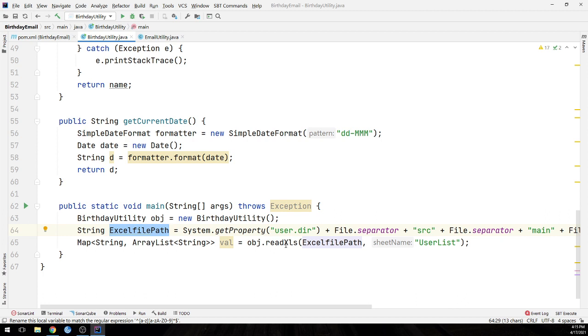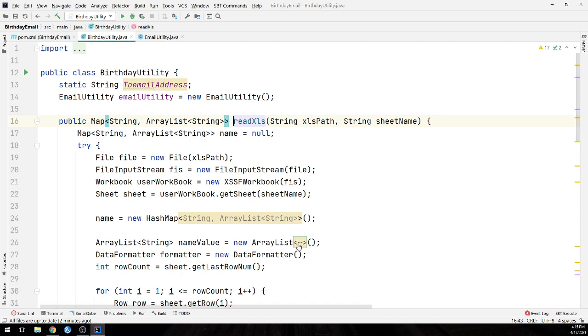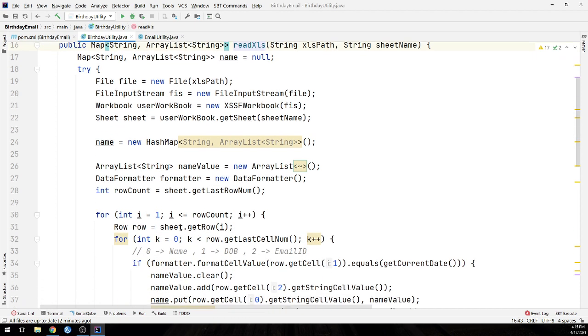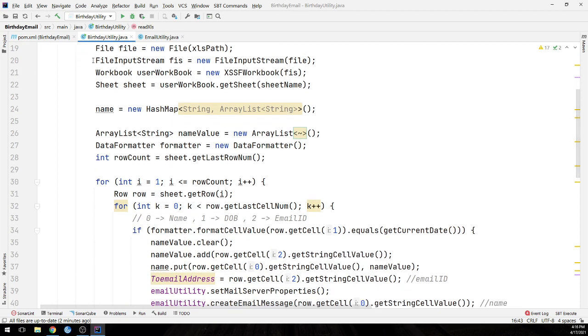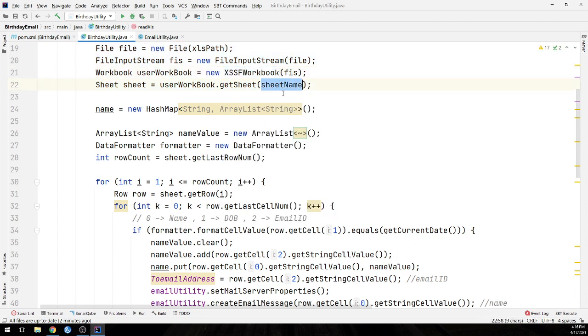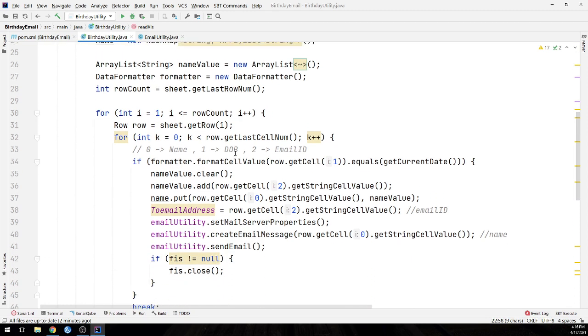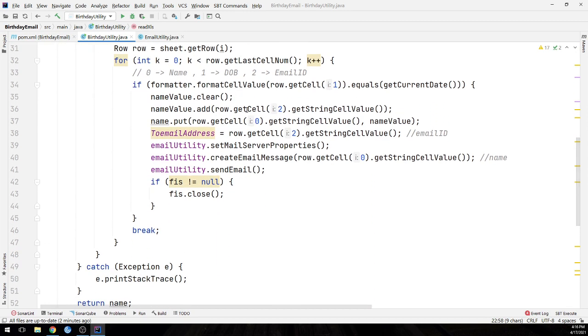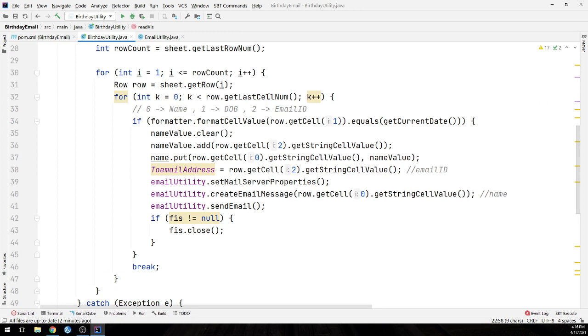Then we have created one function which reads the Excel file with the sheet name. If you drill down into this read Excel function, see here, this is the function. These 3-4 lines are useful for reading the Excel file. They create a file, get the file path, then there is a workbook and a worksheet. Once we get into the sheet, we go to the last cell.